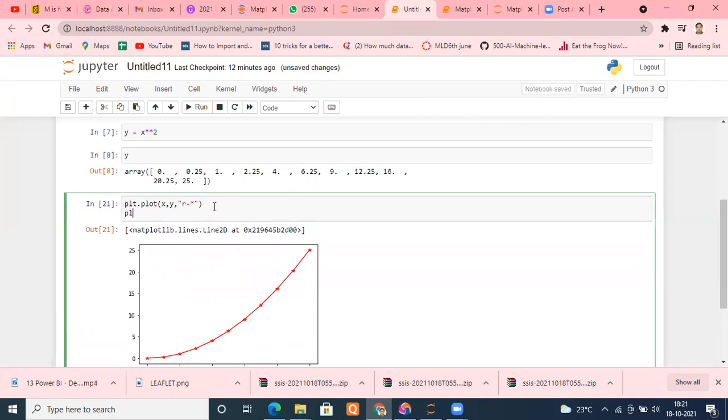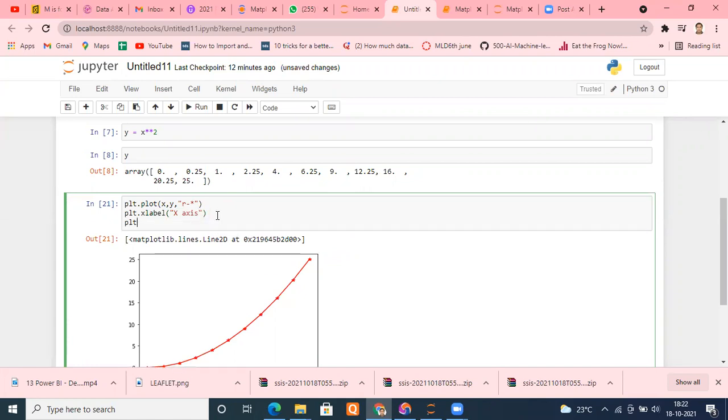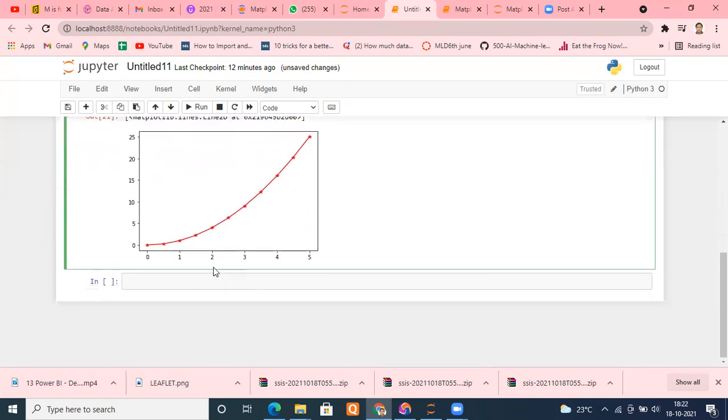So what you have to type again, plt dot x label. Okay, plt dot x label, put bracket, and whatever you want to put, type as a string. Suppose I said x-axis. Similarly, come down, plt dot y label, whatever you want to put. I said y-axis. Okay, so I'll get this one here, x-axis label, y-axis label.